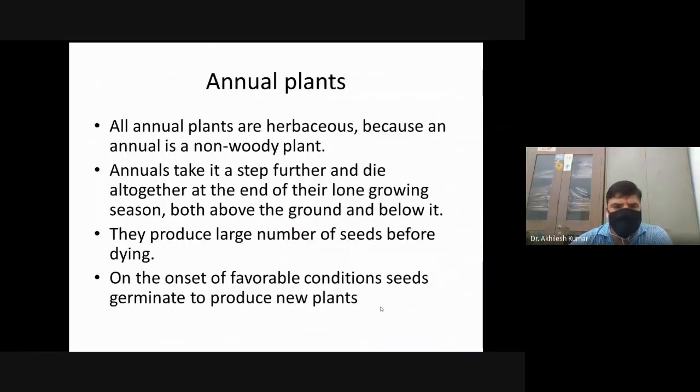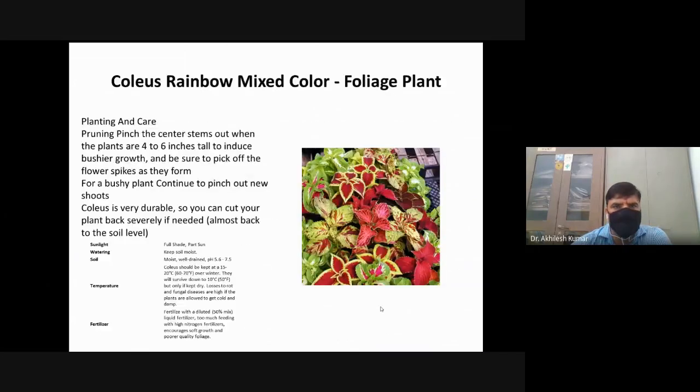There are many examples of annual plants. Majority of the crops like cereals, millets, most of the vegetables, many flowers, these are annual plants.